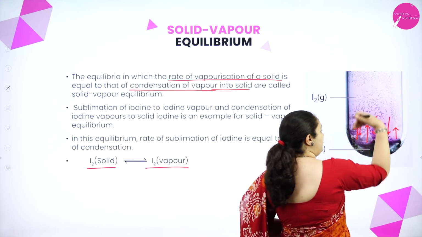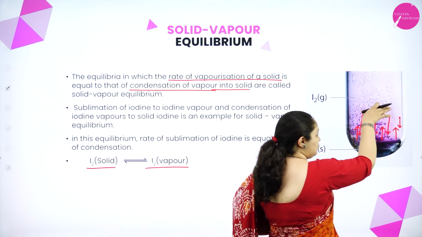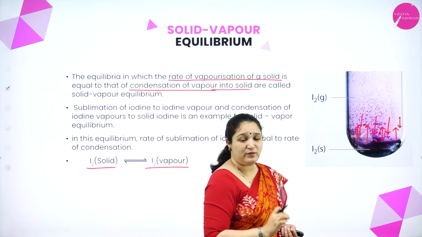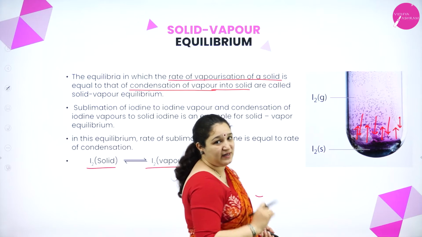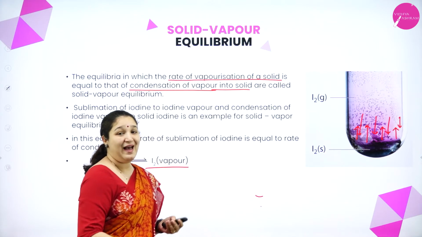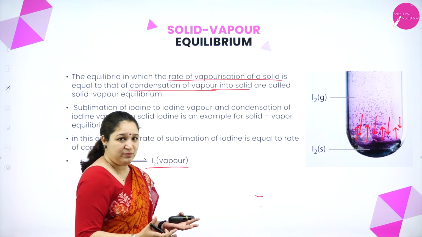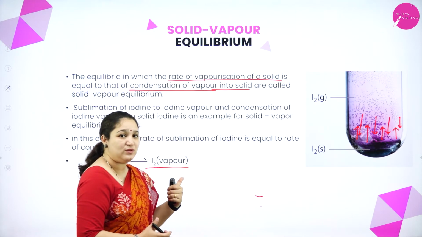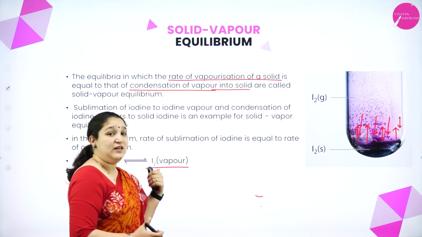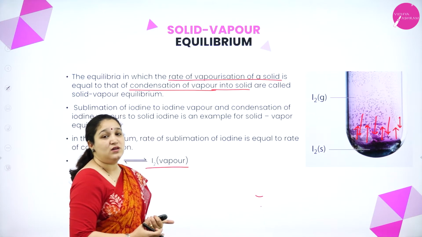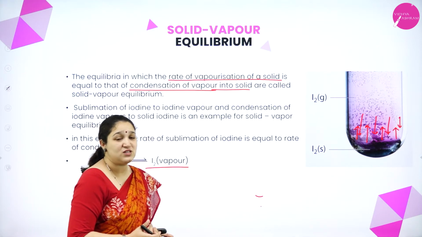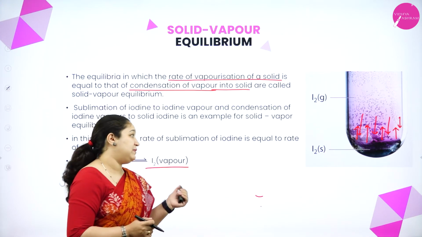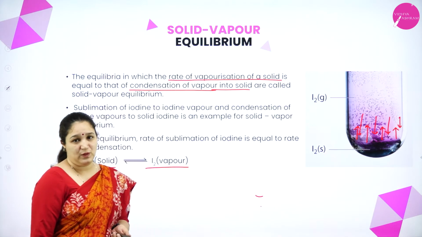So the rate of vaporization is equal to the rate of condensation to form a solid. At that point we call it that the system has attained equilibrium. That is, at equilibrium the rate of vaporization of a solid is equal to the rate of condensation of a gas to a solid, called solid vapor equilibrium. Best example is iodine which we can give.